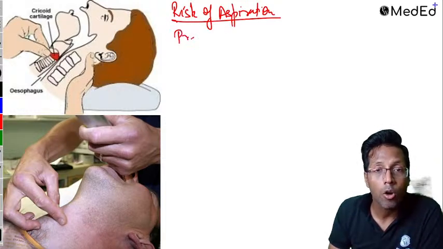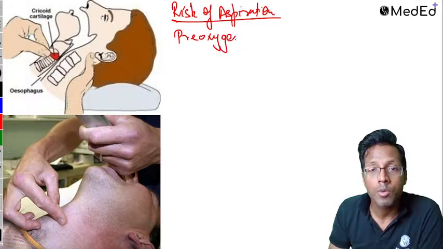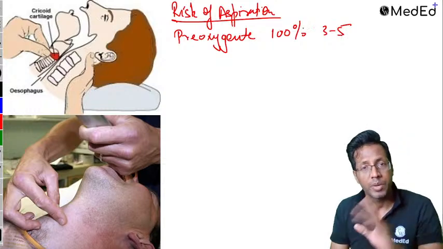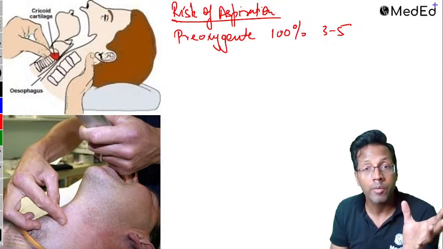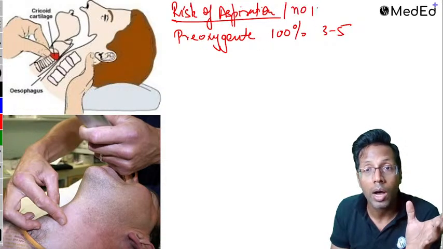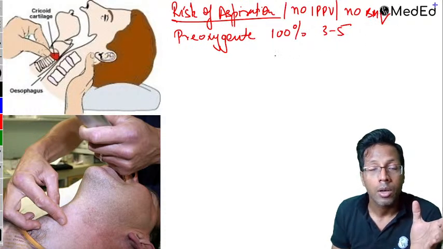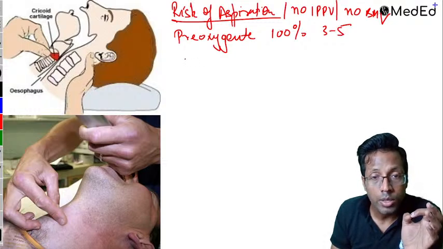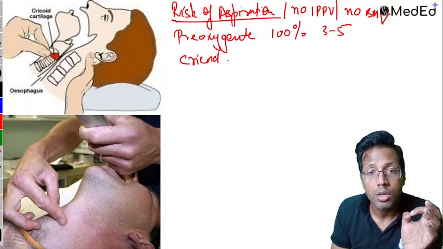What you need to do is pre-oxygenate the patient, which means before starting, you give 100% oxygen for 3 to 5 minutes. After that, the patient is breathing spontaneously. You're not giving IPPV. Remember, risk of aspiration means no IPPV initially, no bag mask ventilation. So pre-oxygenate the patient. After pre-oxygenation, you start giving the cricoid pressure.